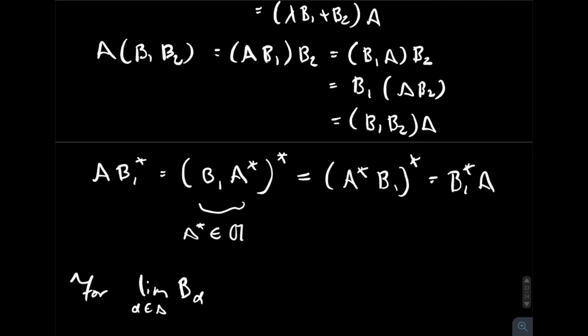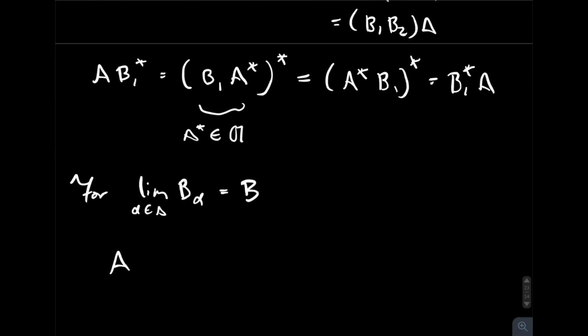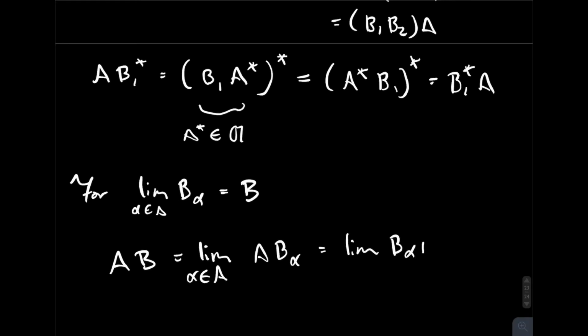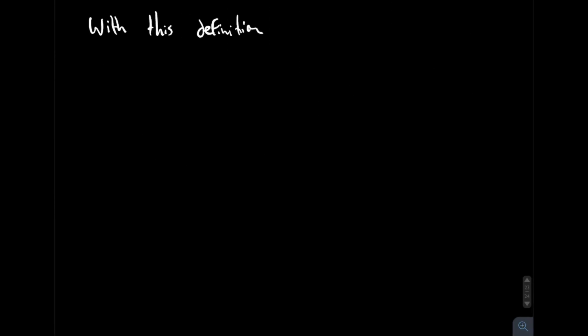Now, for a limit in the weak operator topology of a net of operators in the commutant, we see that because precomposition and postcomposition with A are continuous in the weak operator topology, A and B commute, therefore the commutant is a W-star algebra.